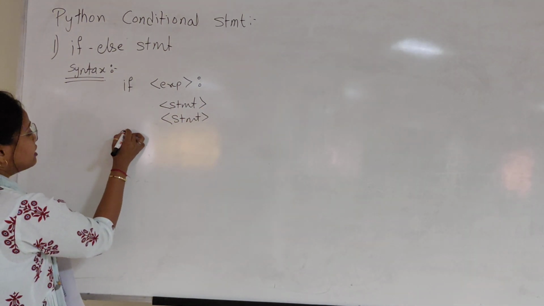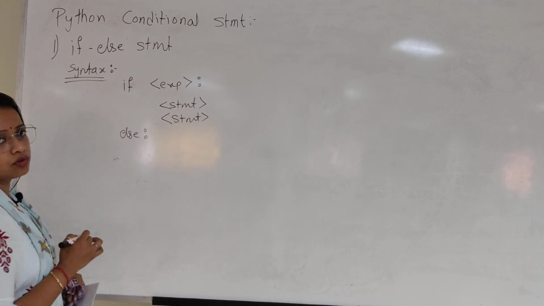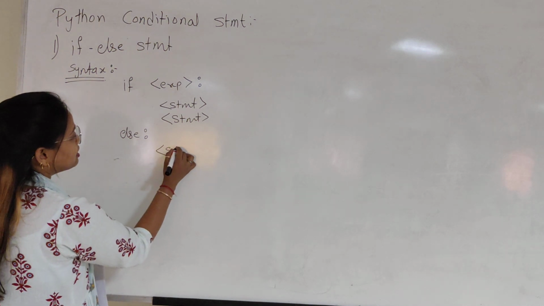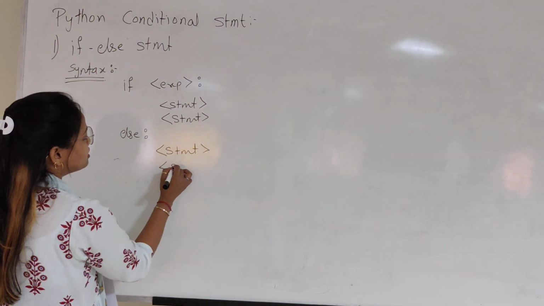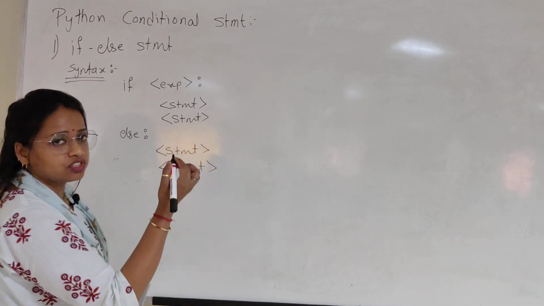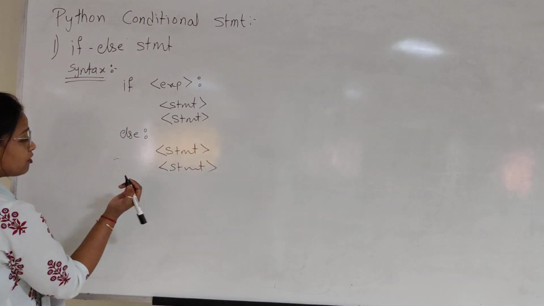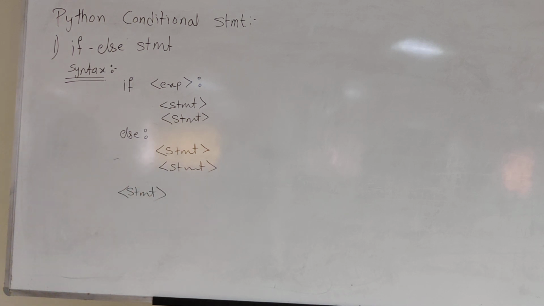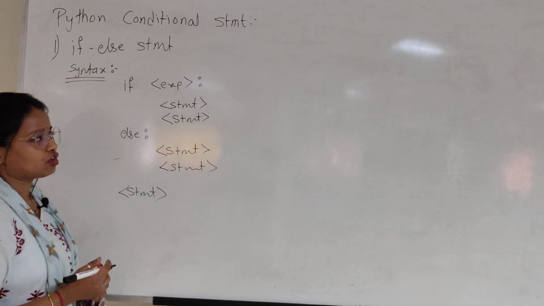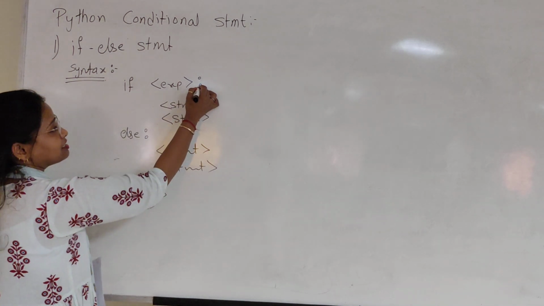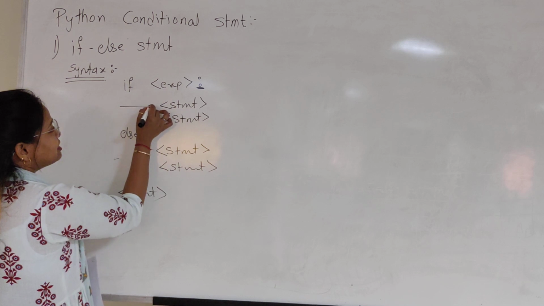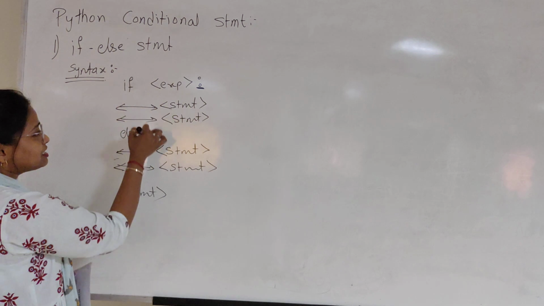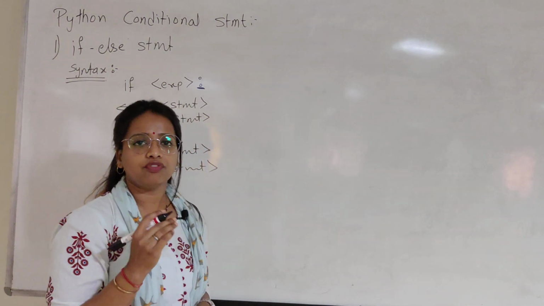After that, else. Then again give the indentation, then the statements, as many as you want. Then if you want to print something outside of the condition, you can print it here. This is the syntax of if else. Again I am telling you, this indentation is a must, as it tells you the scope of your if statement.